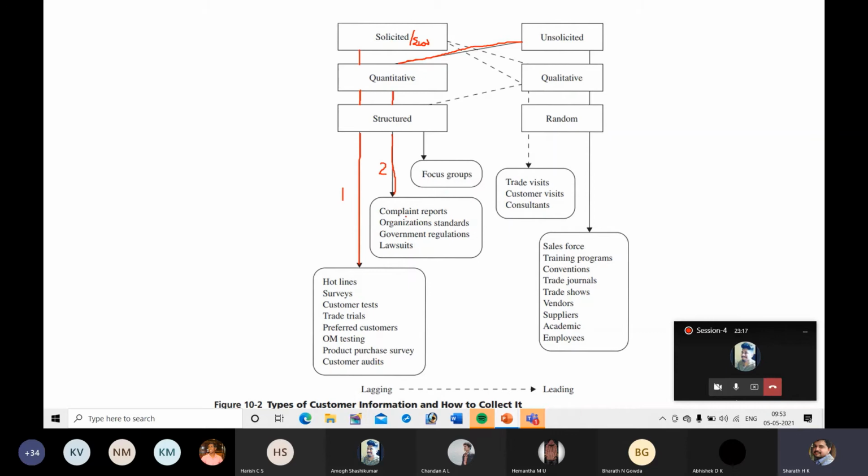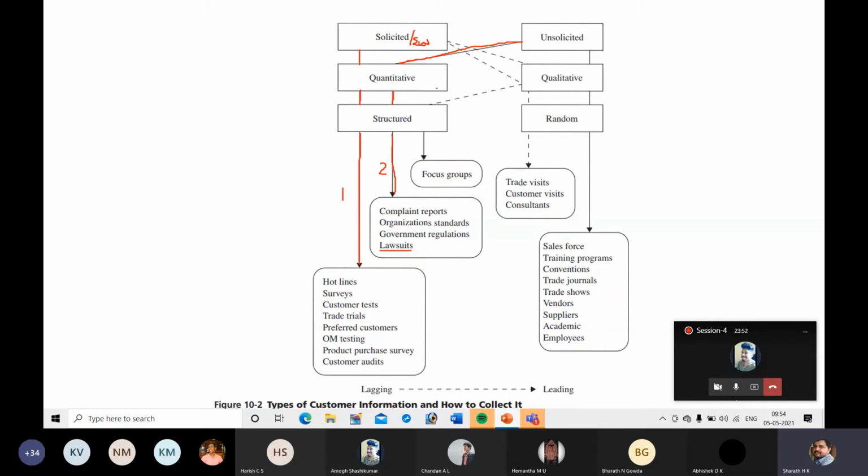It will be gathered through complaint reports, organization standards, government regulations. Suppose the company is violating the regulations, the government may issue a memo. Again, that is information gathered from the government, volunteered by the government. Then lawsuits. If the company violates laws of the land, it will receive a notice. Again, that is information volunteered by the legal system.